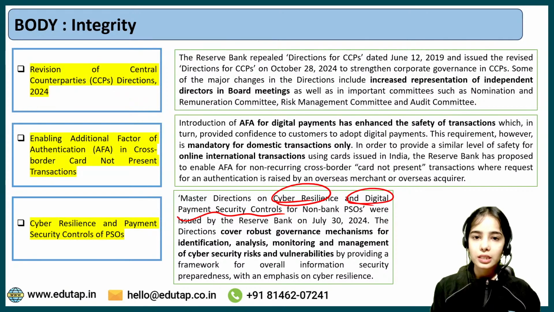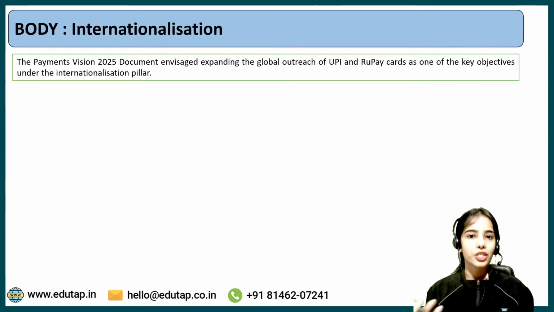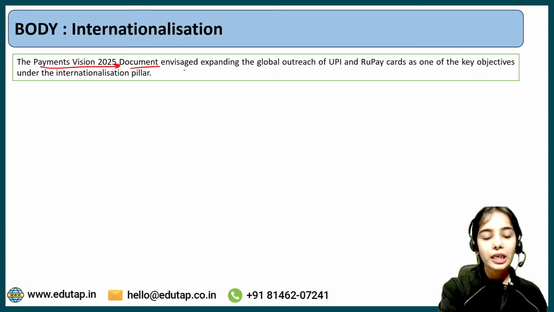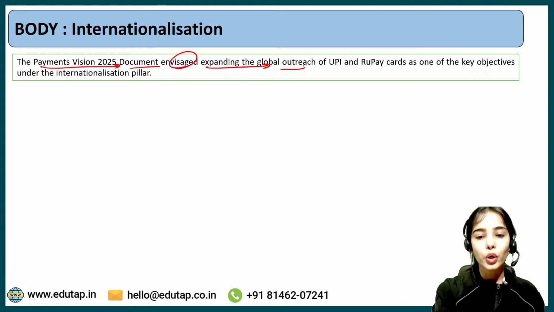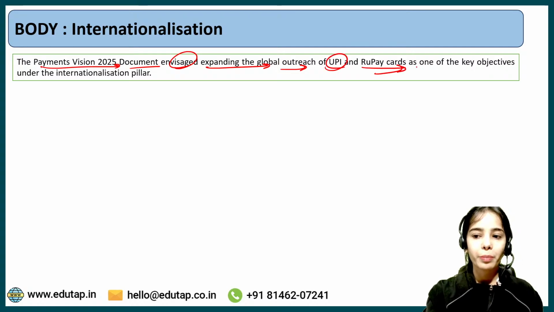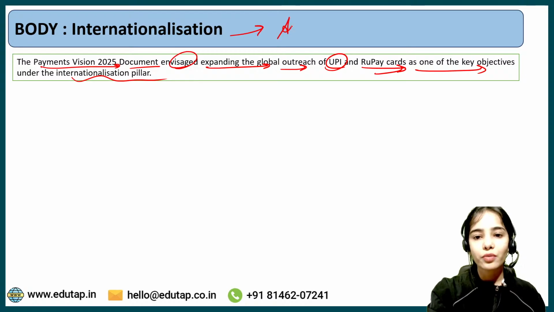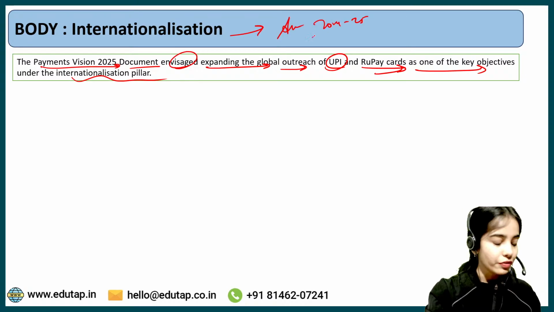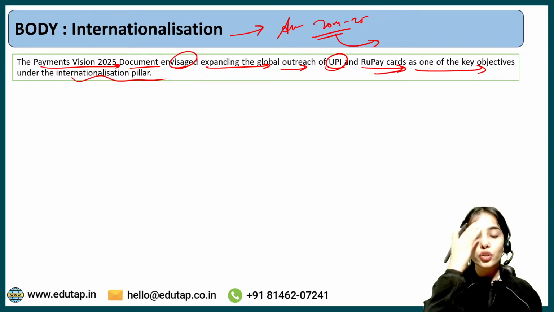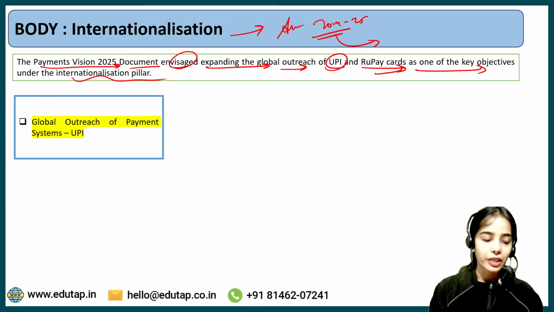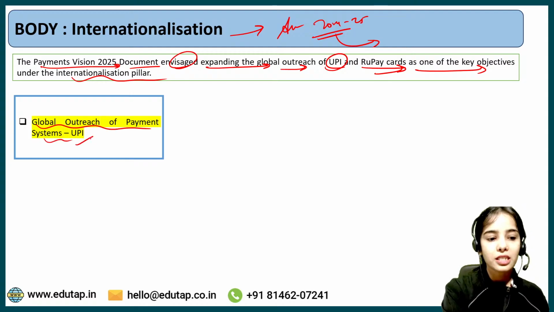Next is, so this is regarding the integrity. Now coming to internationalization, that is the fourth pillar. The Payment Vision 2025 document envisaged expanding the global outreach of UPI and RuPay cards as one of the key objectives of the internationalization pillar. So in the annual report of 2024-25 that was recently released, it was said that there were initiatives taken for internationalization. Global outreach of payment system for UPI.